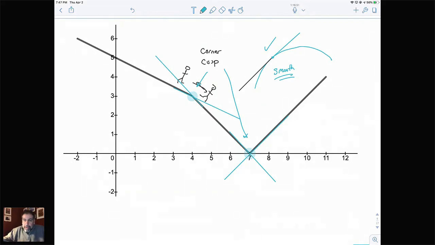I'm just looking at the questions here real quick. Is the differentiable point defined by the x value to tell where it lies, or the x and y to identify exactly where it is? The majority of times on the AP exam, they ask you for the x value where it is not differentiable. But always read the question carefully and make sure you answer it. If they ask you for the point, they want the x and the y, and you'll give it to them. But the majority of questions, it's the x value.